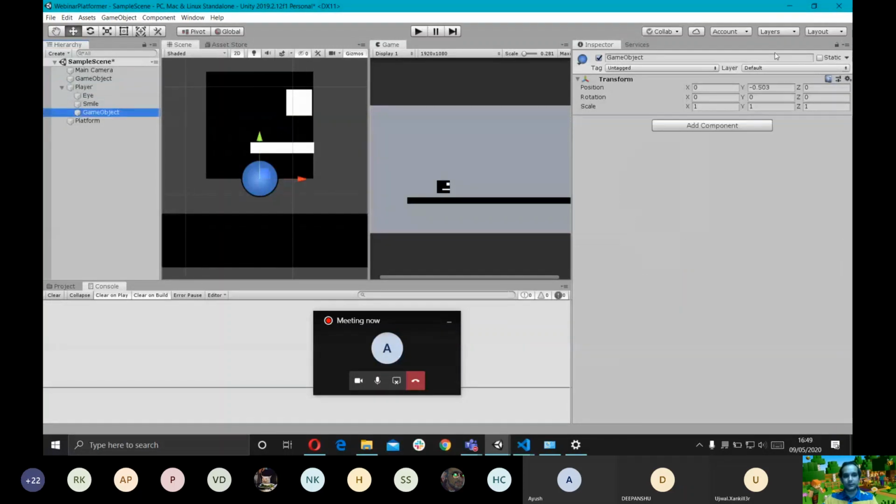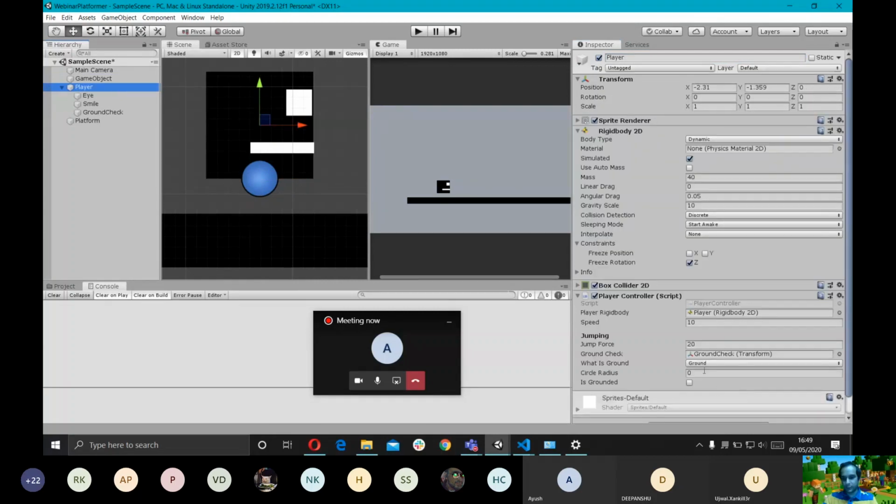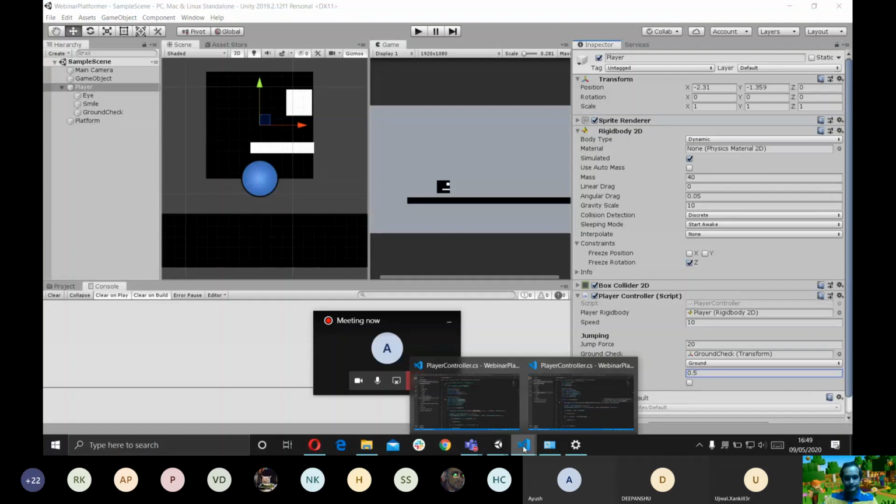We're going to also rename this. We'll just call it ground check. Now let's decide what the radius of the circle should be. The scale of the player on the x-axis is 1, so I think I'm going to go with a radius of 0.5. Right?